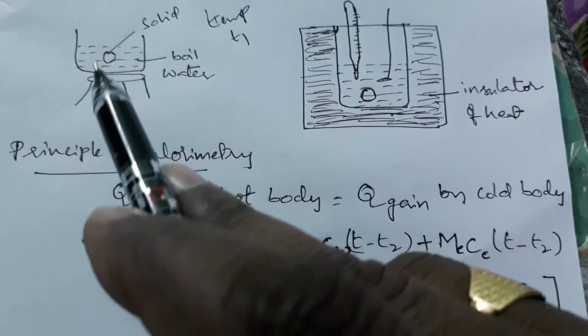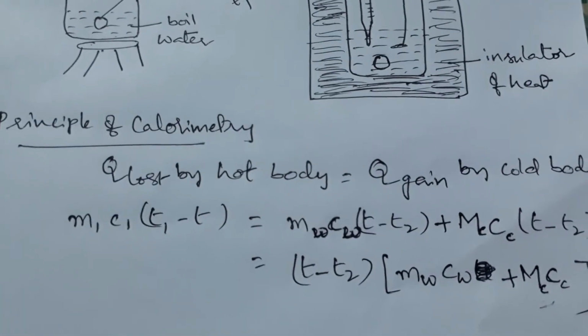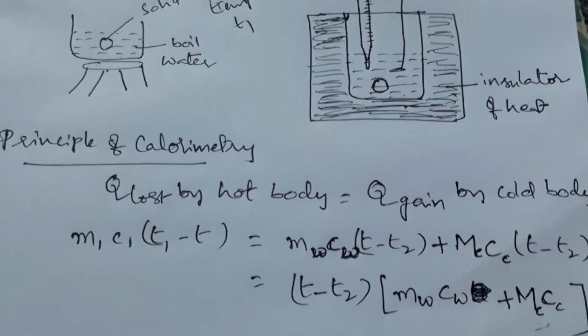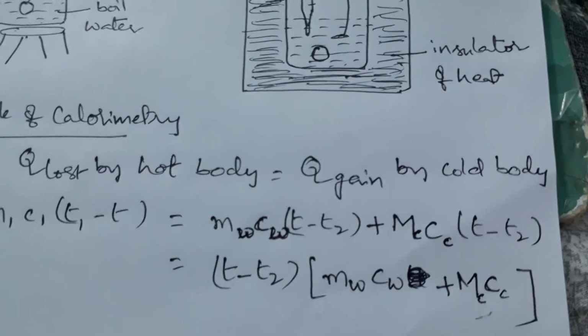Specific heat of this metal solid we can find out. How to find out? What is the principle of calorimetry? Q lost by the hot body is equal to Q gained by the cold body.